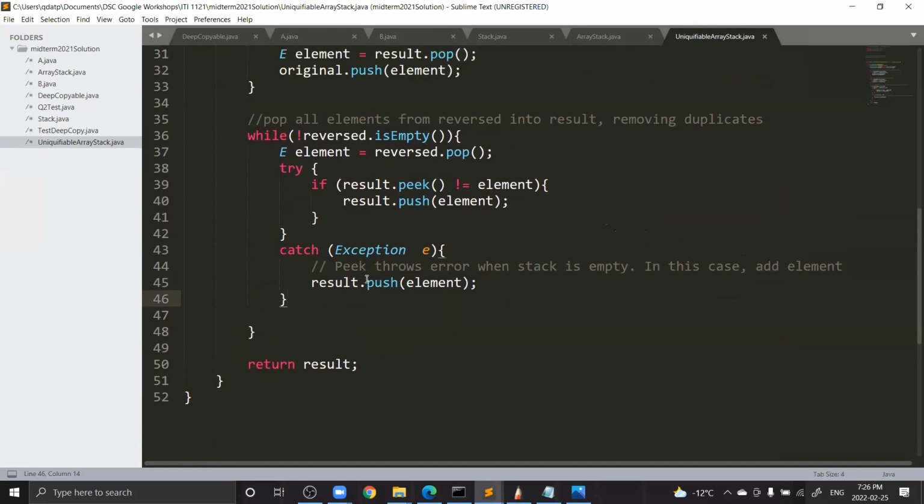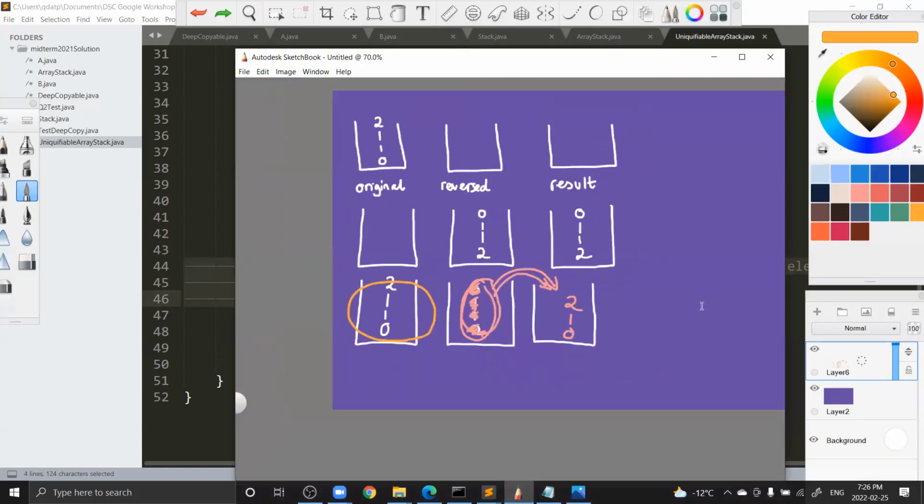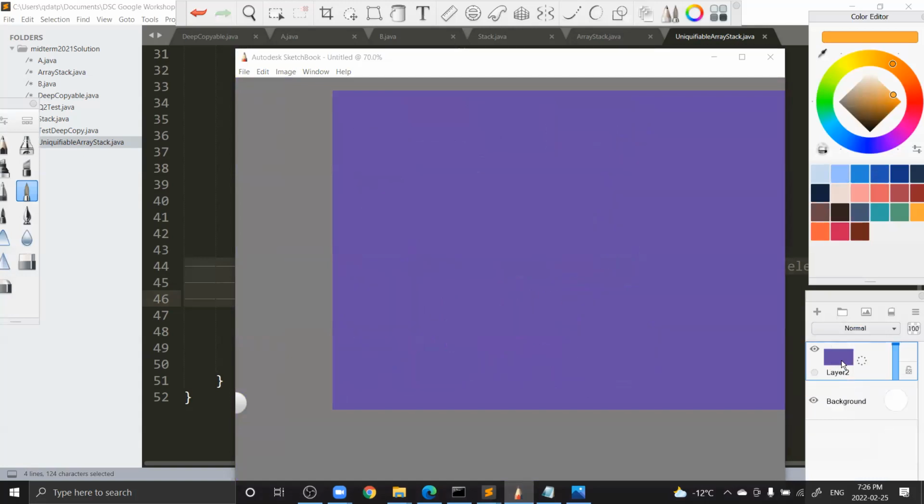And then here, why is there a try and catch statement for this one? Well, that's because, let me get rid of this diagram.